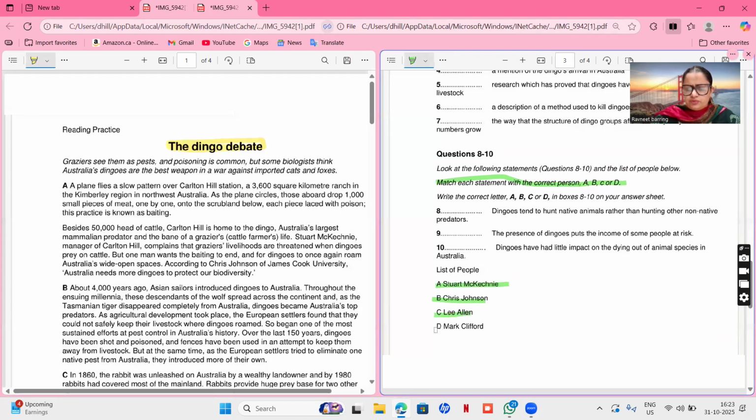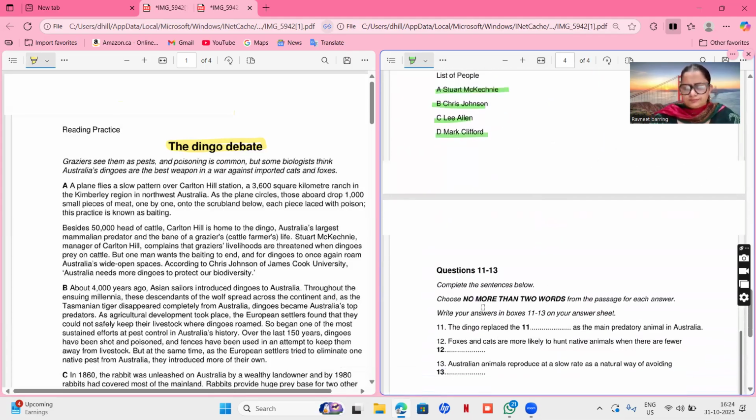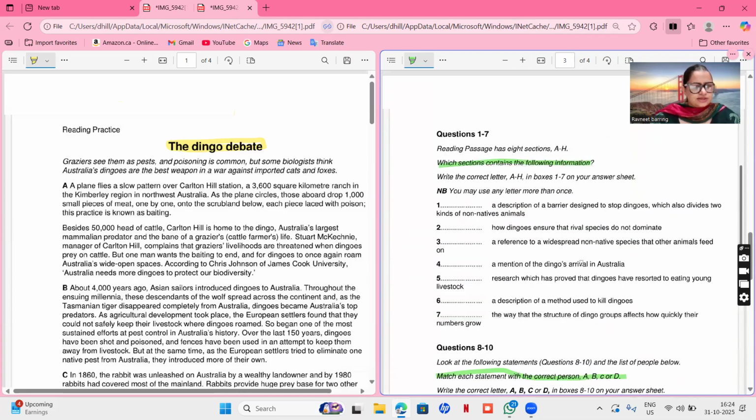So you have to match these 8, 9, 10 with any one of these. And then the third one is fill ups no more than 2 words. That means you can give answer in 1 word or 2 words. Both are acceptable. All right, so let's get straight into it.